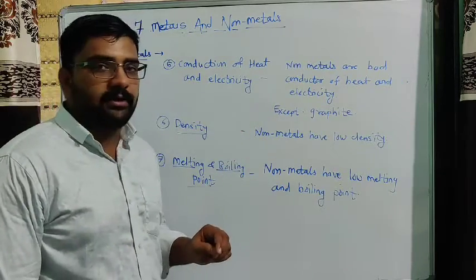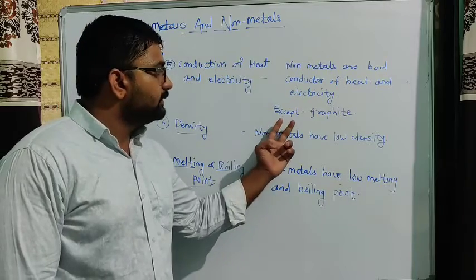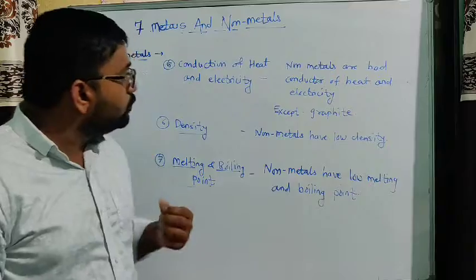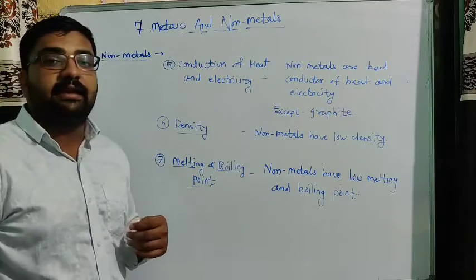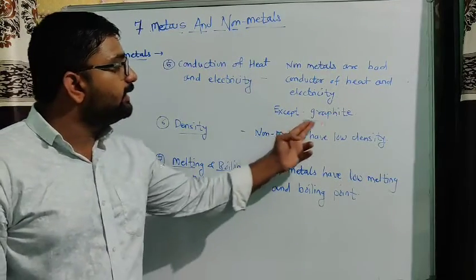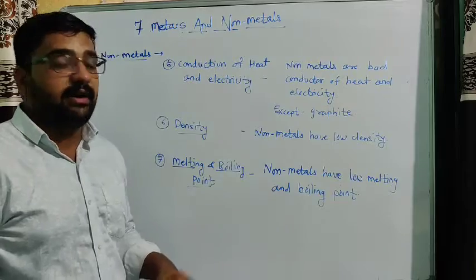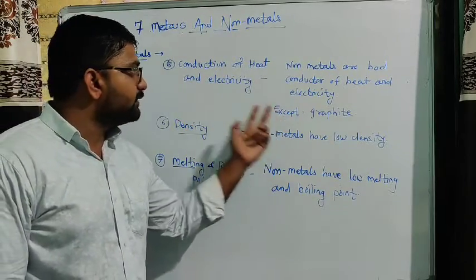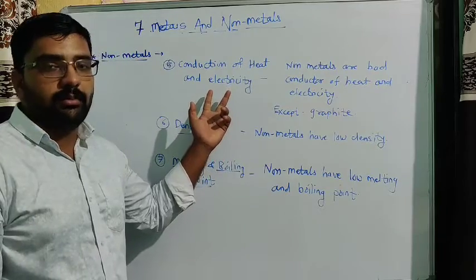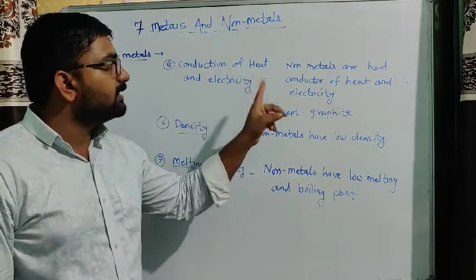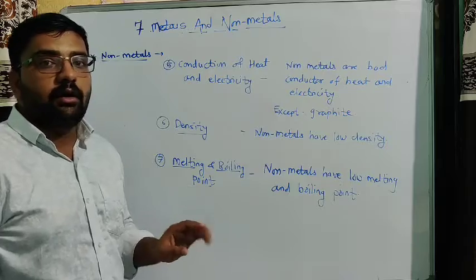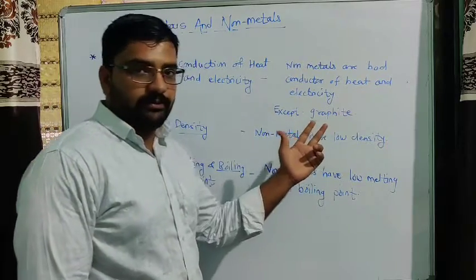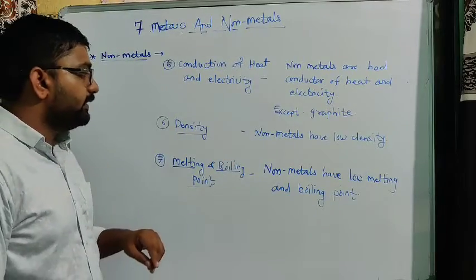The exception is graphite. If we see graphite, it is actually a non-metal, but still it is a good conductor of heat and electricity. Electricity can be carried very easily by graphite, though it is a non-metal. So this is the exception to this property of other non-metals. Non-metals are generally bad conductors of heat and electricity, and the exception is graphite, which is a good conductor of electricity.